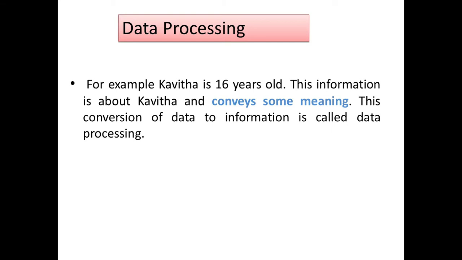And then data processing. For example, Kavita is 16 years old. This information is about Kavita and conveys some meaning. The conversion of data to information is called data processing. Data can be processed. It means if you ask one question, the answer is data processing. In this example, I ask one question to you, what's your age? You say your name with age. For example, Kavita is 16 years old.